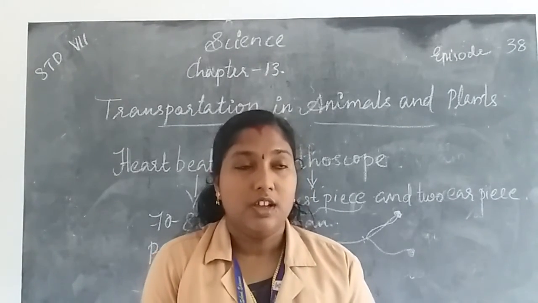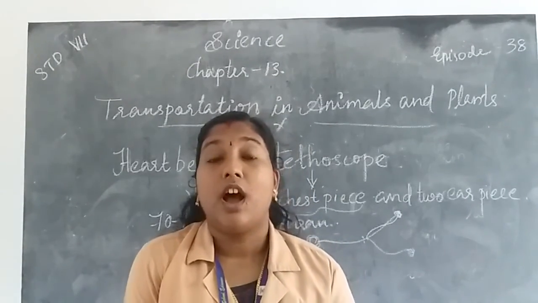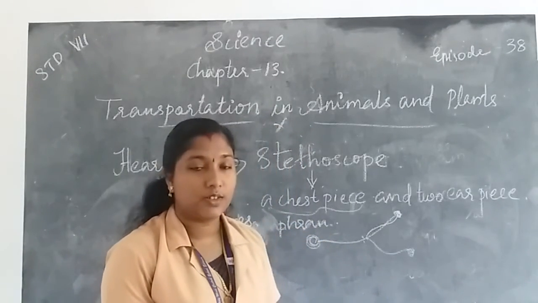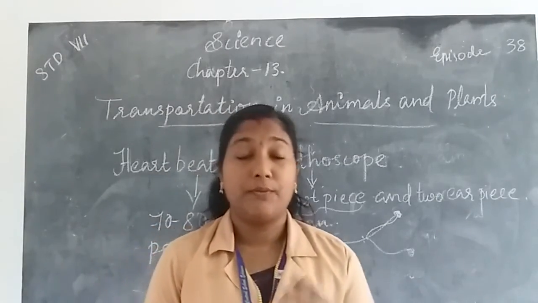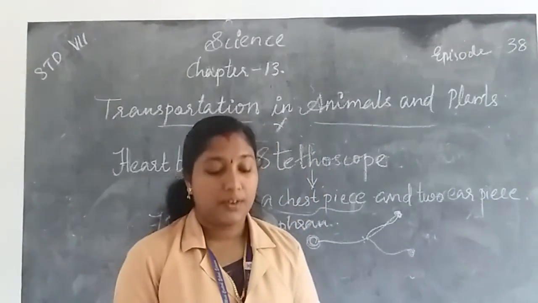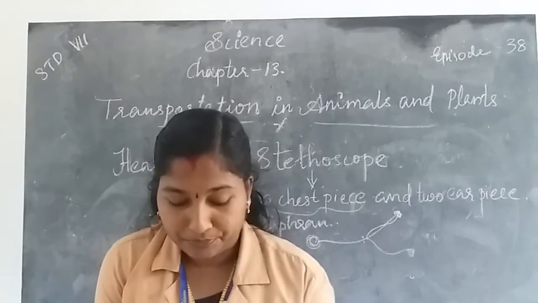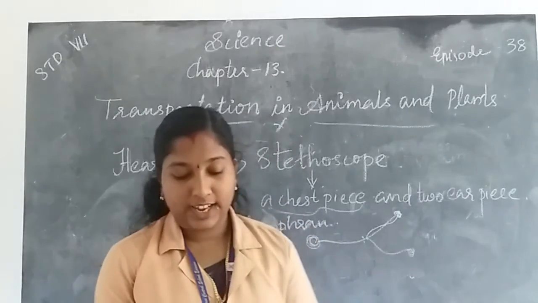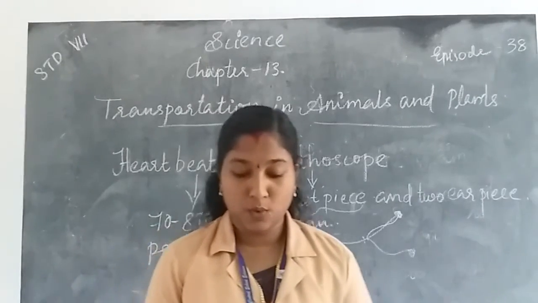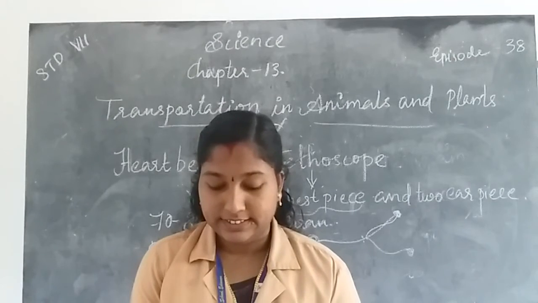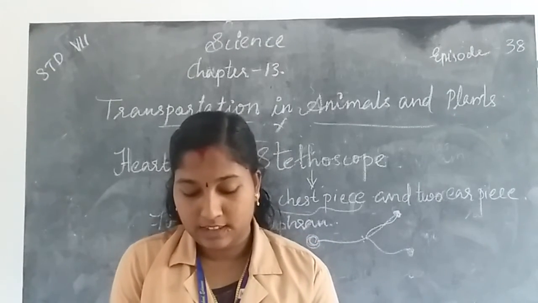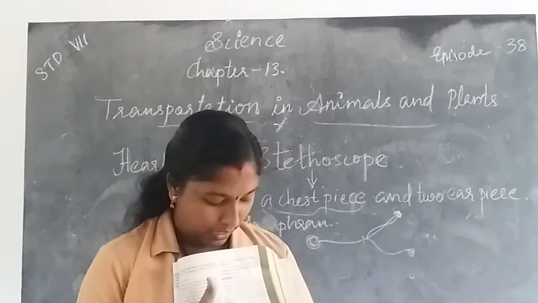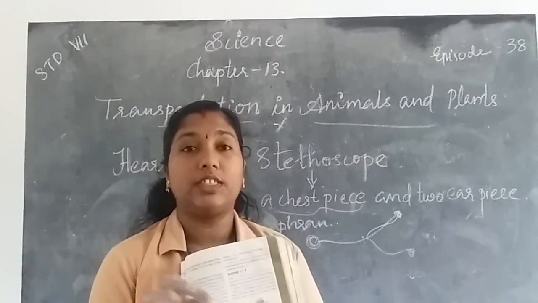Next we discuss how to construct a model of a stethoscope. For the construction of a stethoscope, we need a funnel, a rubber tube, and a rubber sheet or balloon. Then we should cover the funnel mouth with the balloon and tighten it with a rubber band.